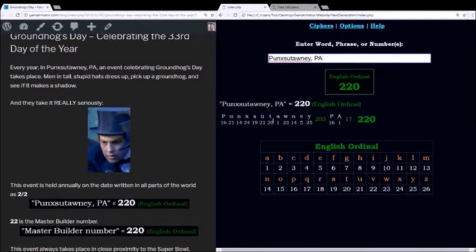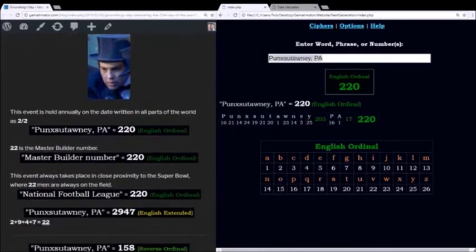Add up all the letters in the word, so P the 16th letter, U the 21st, N the 14th, and continue all the way to the end. You get 220. Now, even though we use mathematics to get this number, gematria is a mixture of math and numerology. In numerology, zeros are ignored, so this represents a 22, much like the date 2/2 that this event falls on every year. 22 is known as the master builder number.